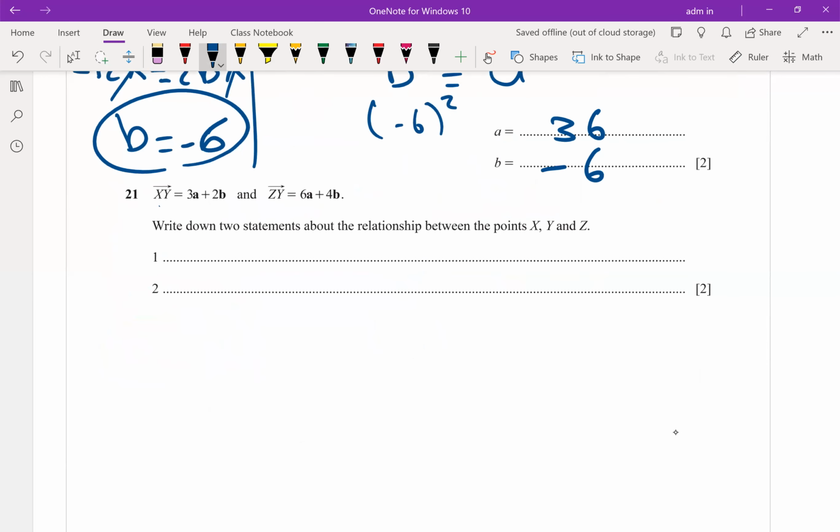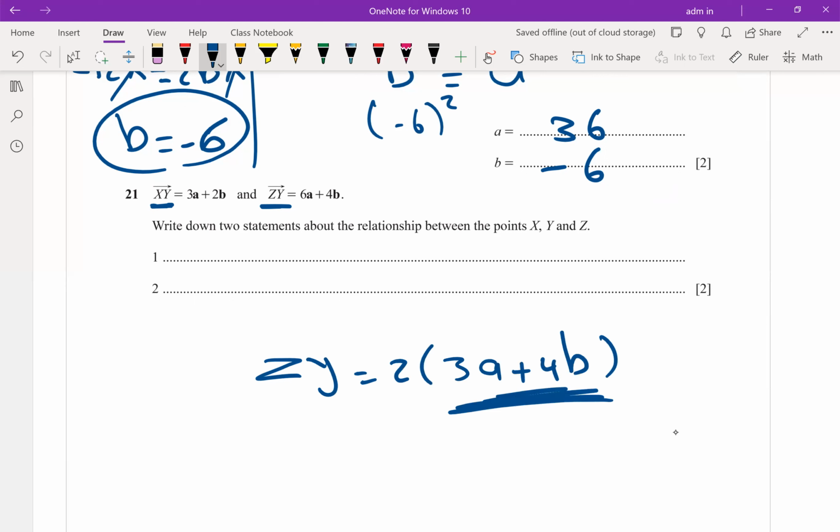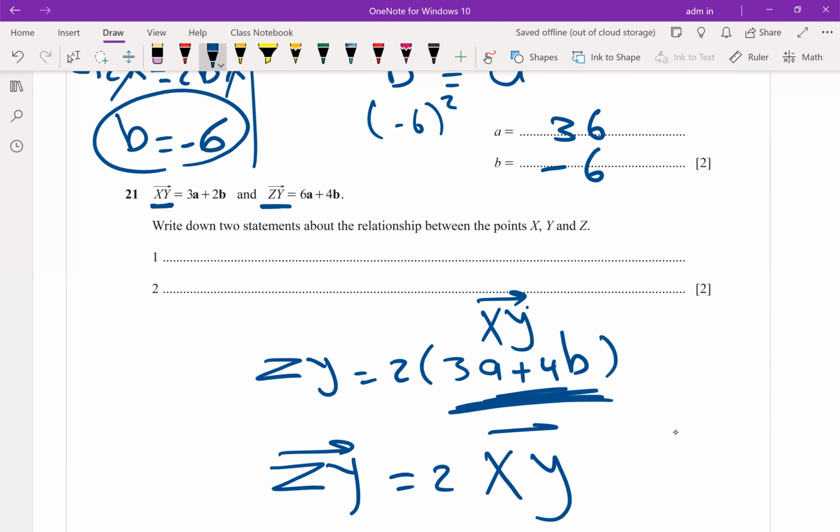Two vectors, xy and zy: do they have the same ratio? Yes. Which is double? The second one is double. If you divide it by 2, taking the 2 outside as a common factor, it will be 3a plus 4b, right? This is the same as xy. So zy is equal to double xy. Okay? 2, correct, you're right. Zy equals the double of xy.